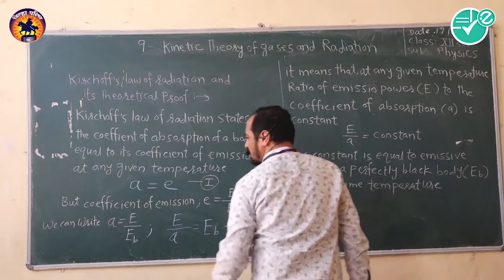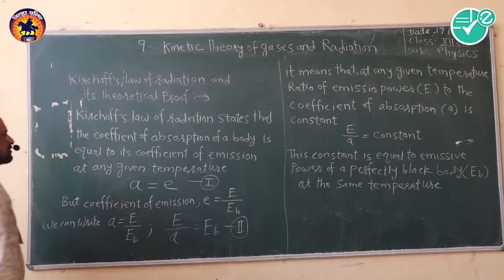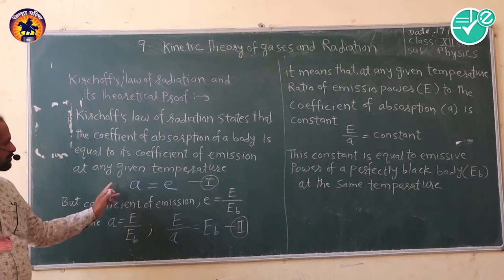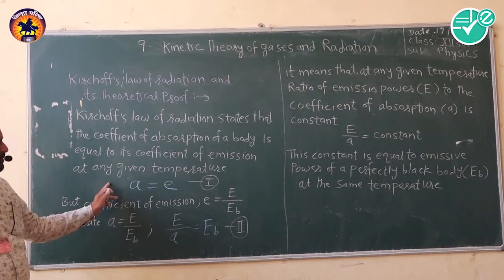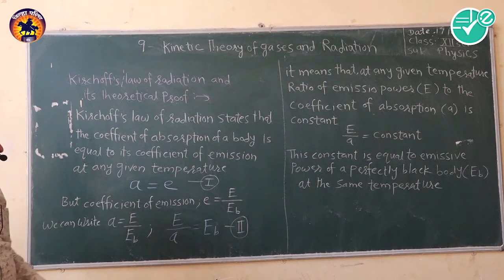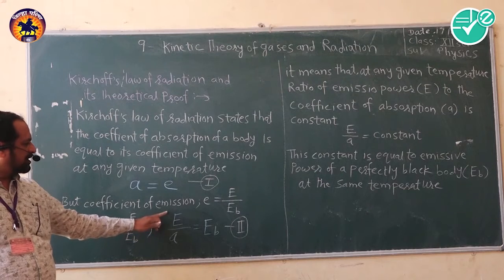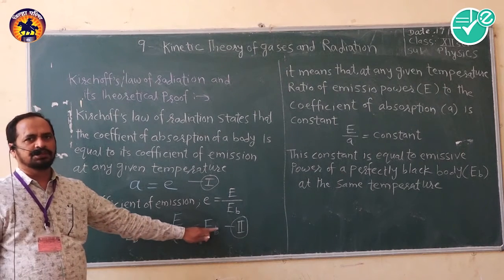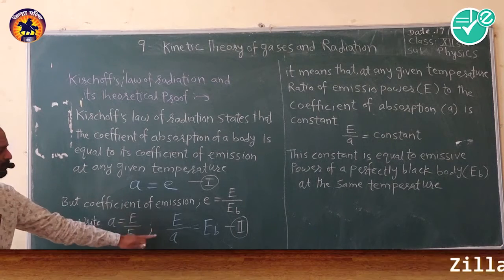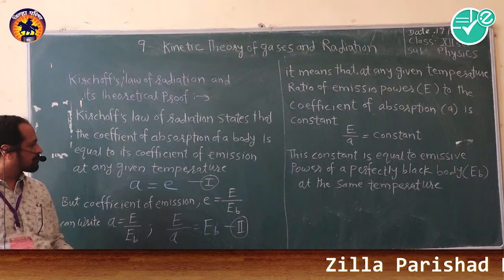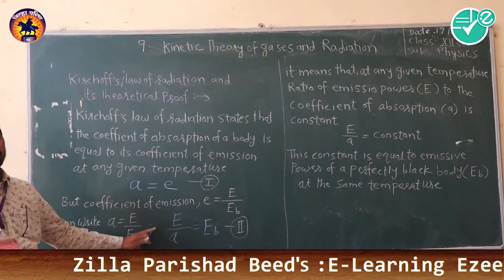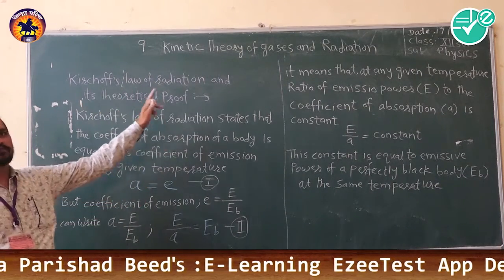So Kirchhoff's law can be explained in both forms, that is a is equal to e, and also capital E by small a is equal to EB. You have to understand these two formulas or two equations, because with the help of them we can prove Kirchhoff's law.